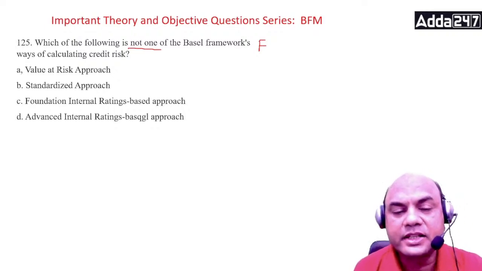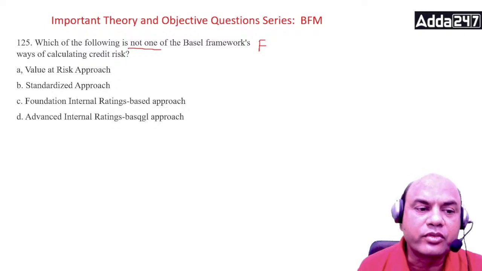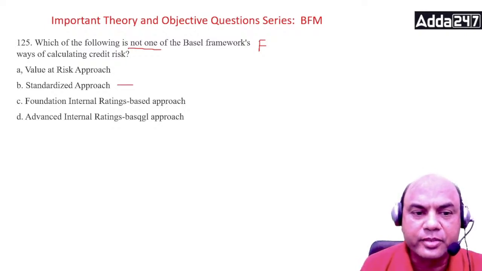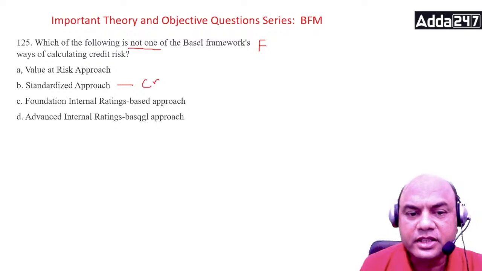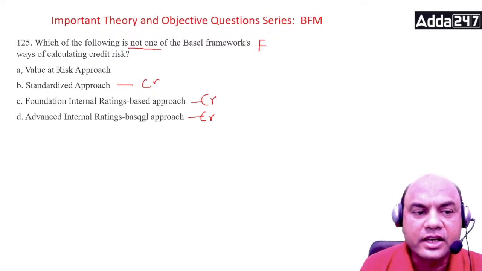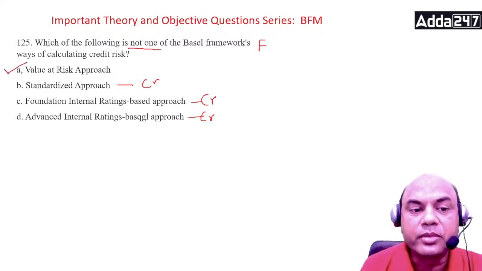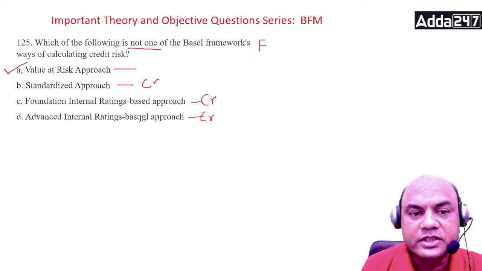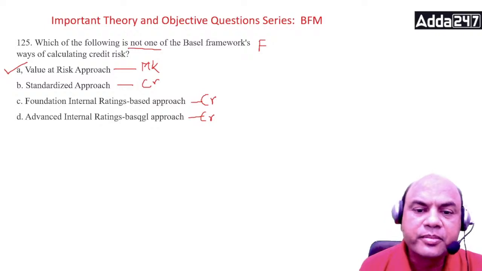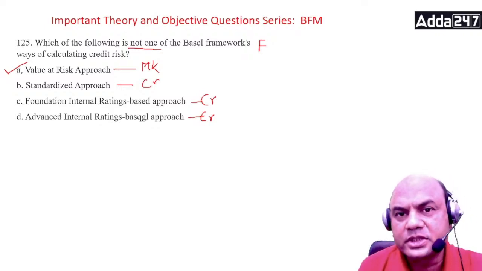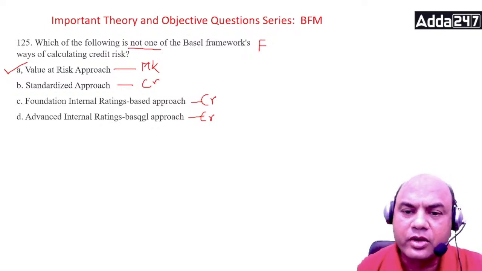So this is for measuring the credit risk, this is for measuring the credit risk, and this is for measuring the credit risk. So what is this for then? Value at risk. This is the real answer, not the way. This is for measuring the market risk. Remember, market.